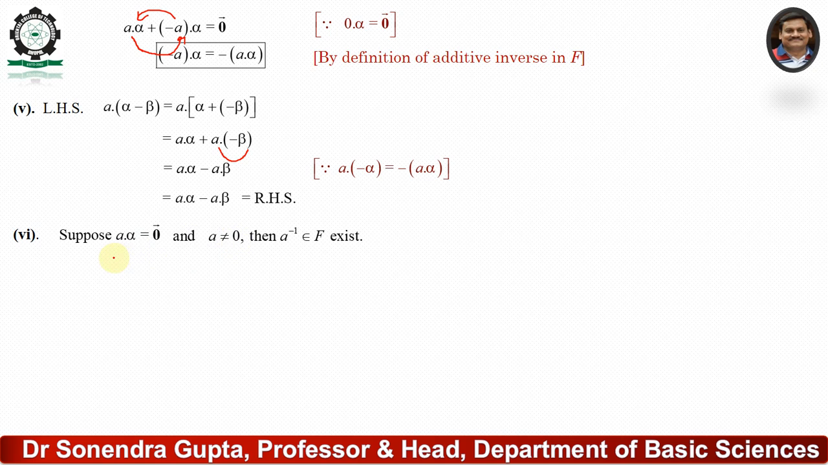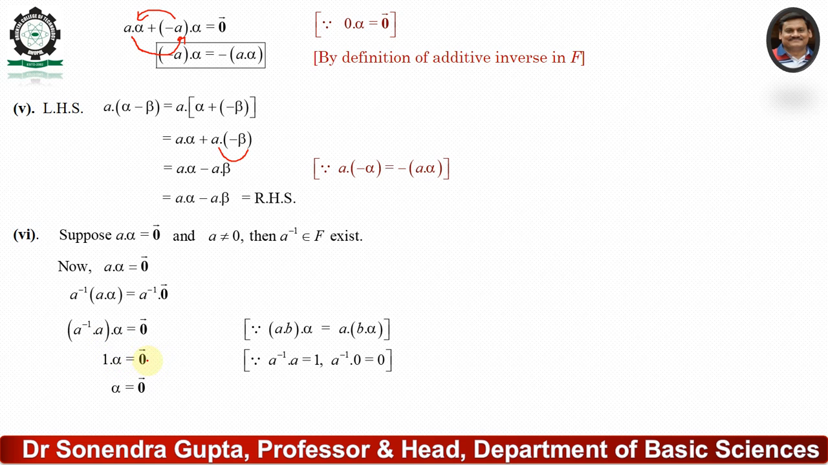Now the sixth condition. Suppose a alpha equals 0 vector, and suppose a is not equal to 0, then we can multiply both sides by a inverse. Multiply by a inverse, then a inverse into a, you know that it is 1, that means 1 dot alpha equals 0 vector, that means alpha equals 0 vector. It means that when a is not equal to 0, then alpha equals 0 vector.